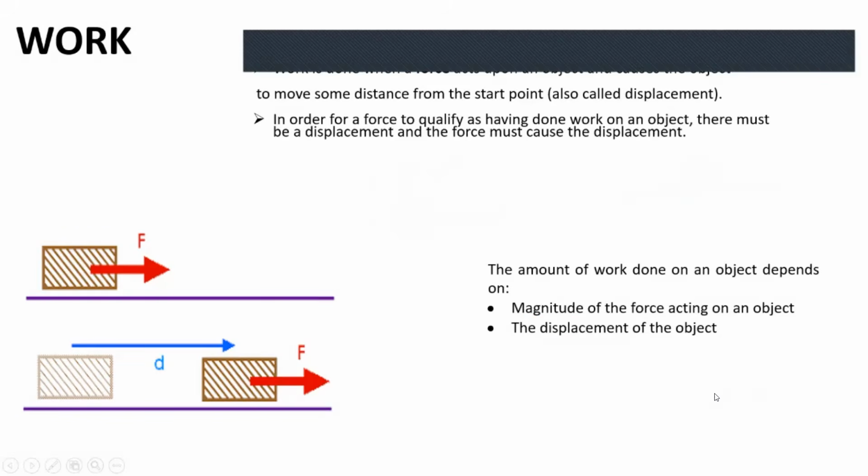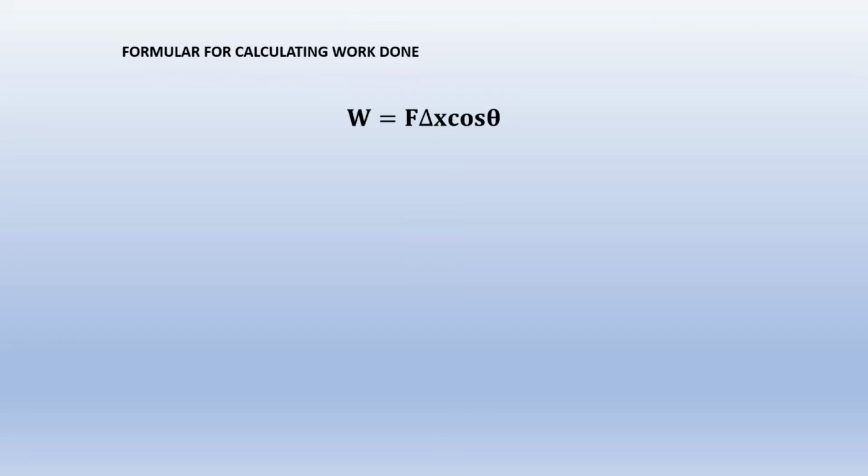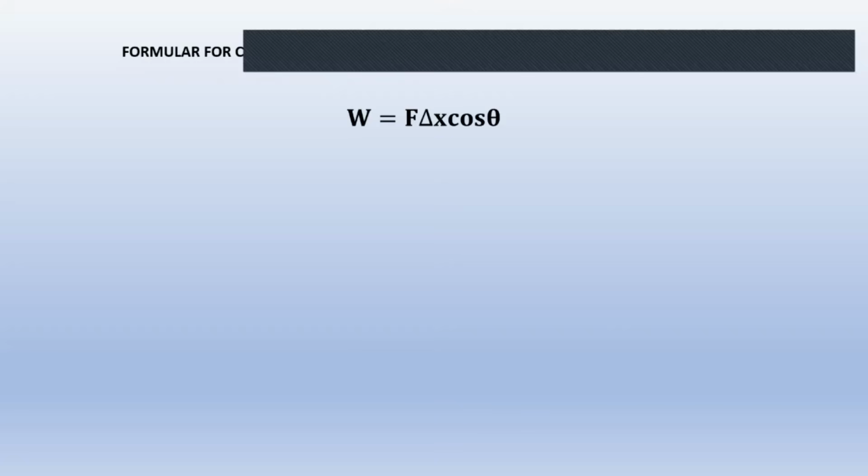We keep going. Note these important things as I pull through. All right, perfect. Now, how do we calculate work? What is the formula for the work done on an object? The work done on an object is equal to the force acting on an object, which is F, multiplied by delta x, the displacement of that particular object, multiplied by cos theta. Now let's go through what each one of them means.